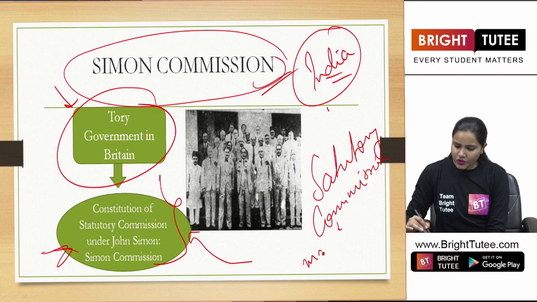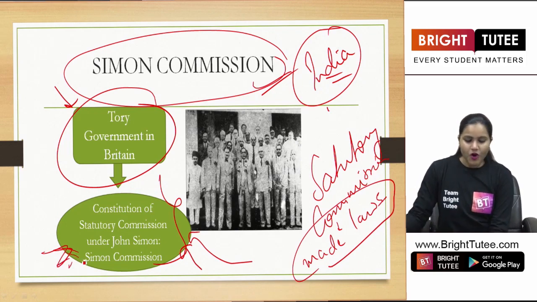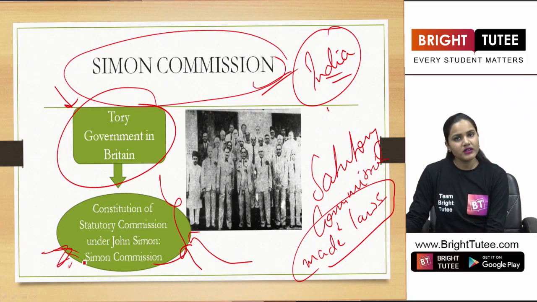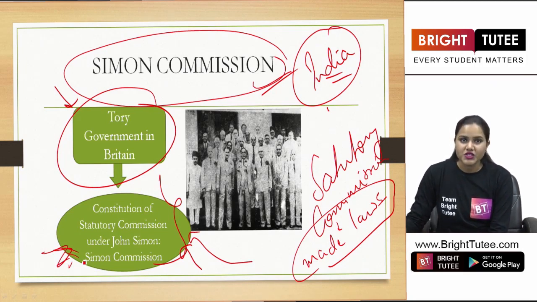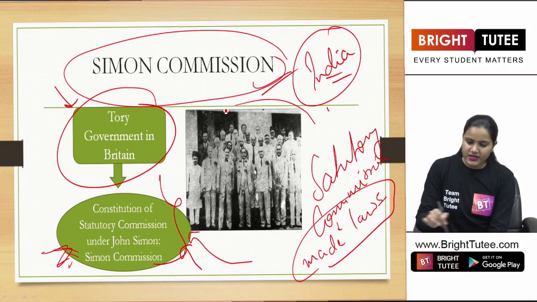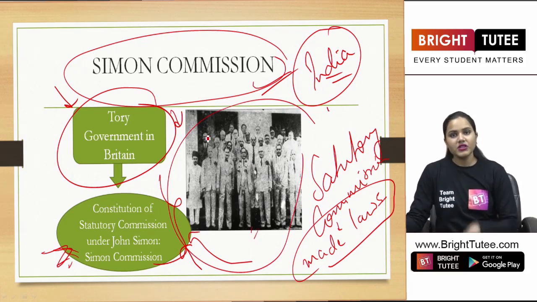So they had to make laws, and it was formed under John Simon. So this commission was formed under John Simon and it was named the Simon Commission. Now why was this commission formed, students? Let us understand that. Now look at this image, B.R. Ambedkar with all the members of the Simon Commission.